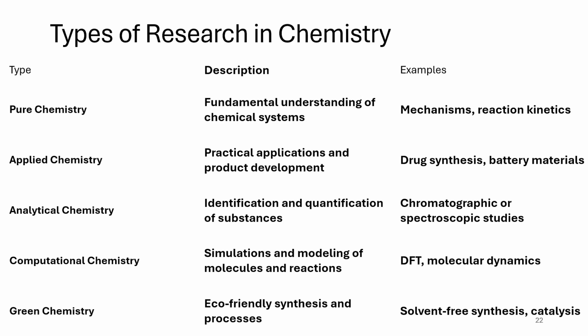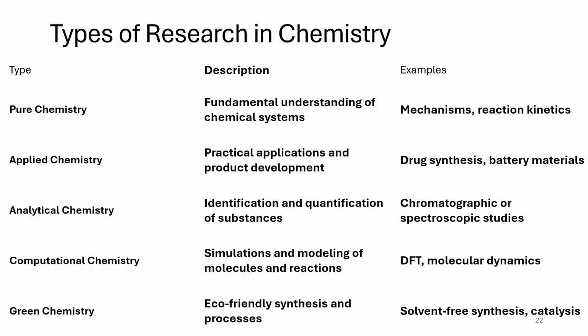So, types of research could be pure chemistry research, applied chemistry research, analytical chemistry research, computational research, or green chemistry. So within chemistry, you have so many different types of research that can be done. And each one has a different treatise altogether.